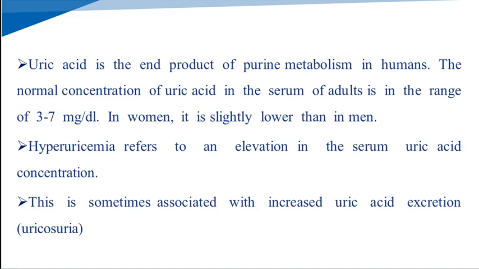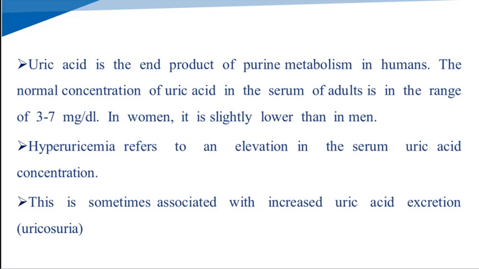The normal concentration of the uric acid in serum is 3 to 7 milligram per deciliter. When the level of the uric acid in the serum is elevated, that is known as hyperuricemia, whereas the increased uric acid excretion is known as uricosuria.